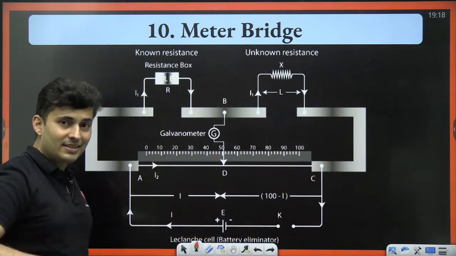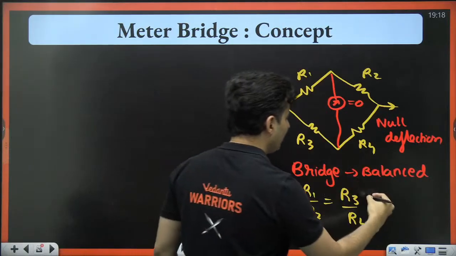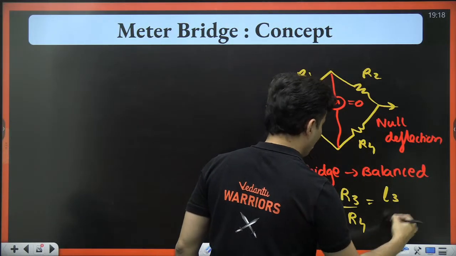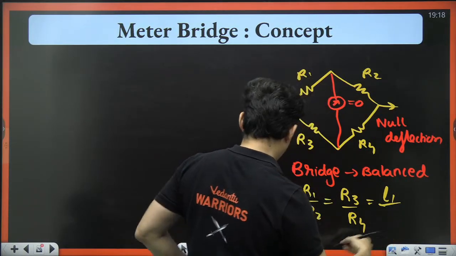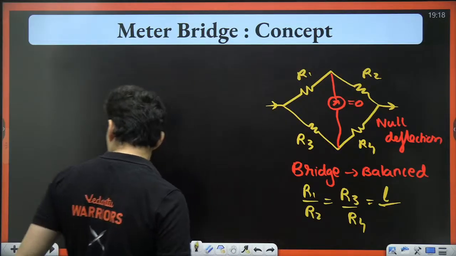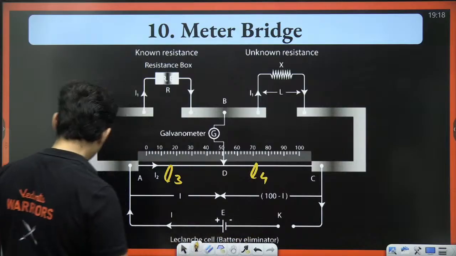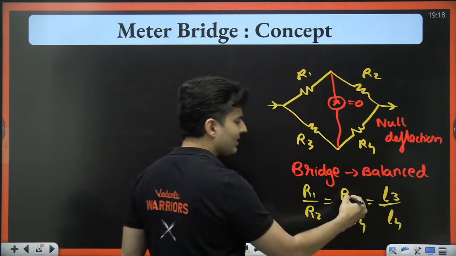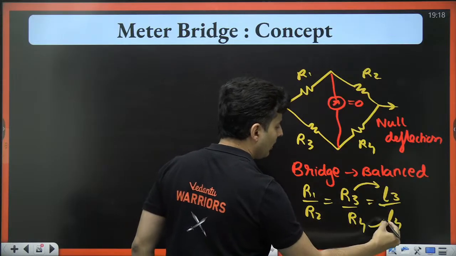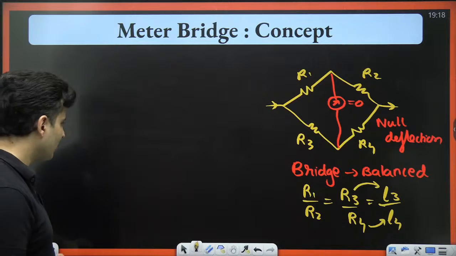So since resistance is proportional to the length, this R3 by R4 will be nothing but L3 by L4, let's say I call this L3 and this L4, because the resistance is directly proportional to the length. So measuring these lengths, I can easily get the answer.